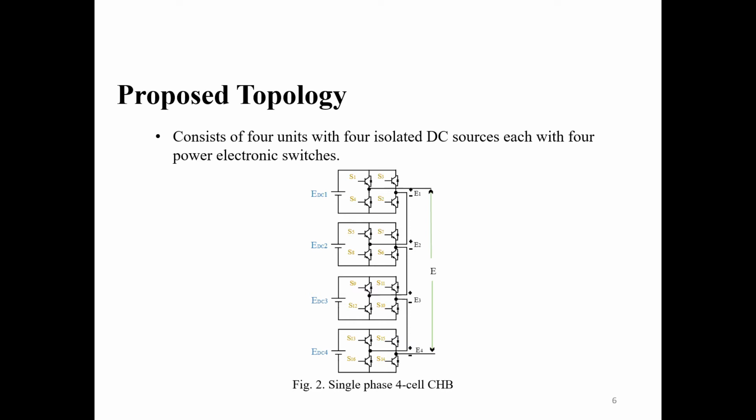The proposed topology consists of 4 units, which means 4 isolated DC sources and a total of 16 switches, which are shown in the figure below.